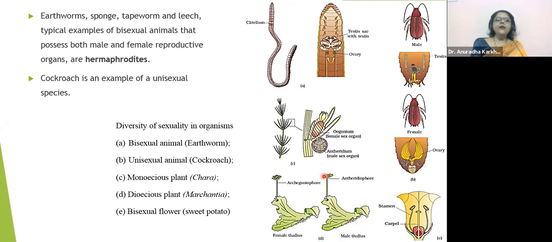So antheridium will have antherozoids or the male gametes. Archegonium will have the egg or the female gamete, but they are on 2 different thalli. They are on two different bodies, two different thallus, so what do we call it? Dioecious. 2 different sexes in 2 different thallus bodies.